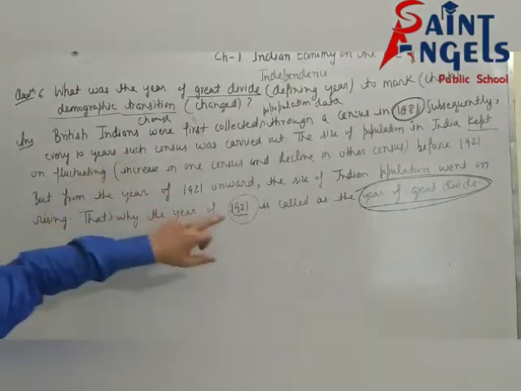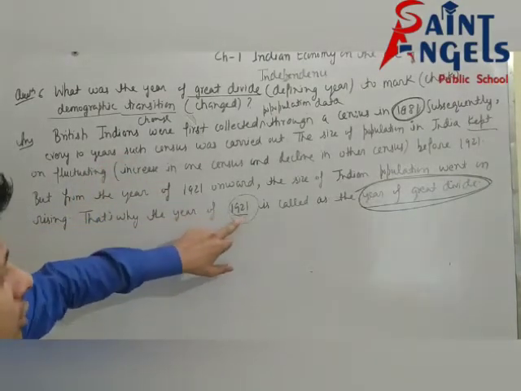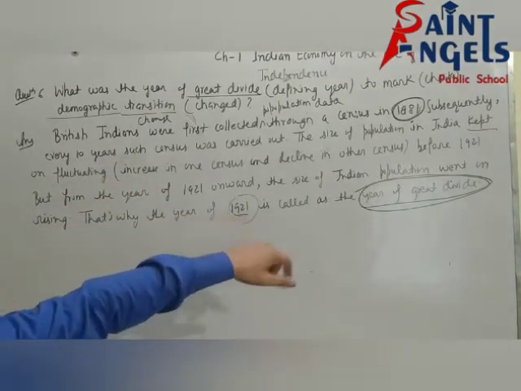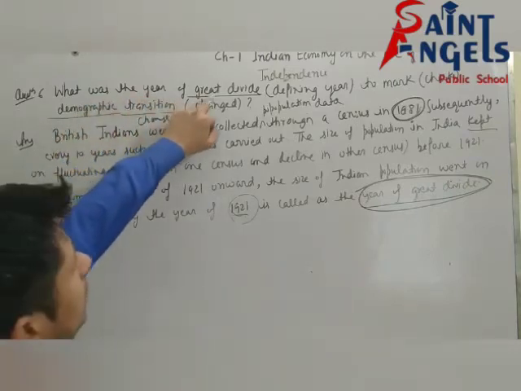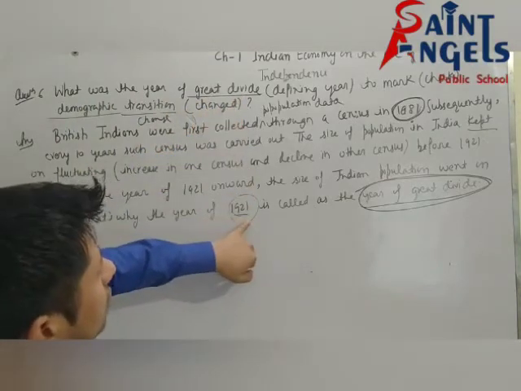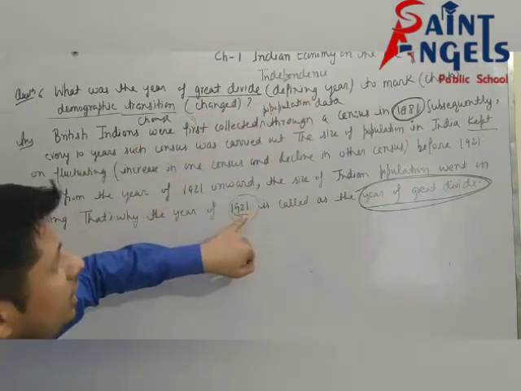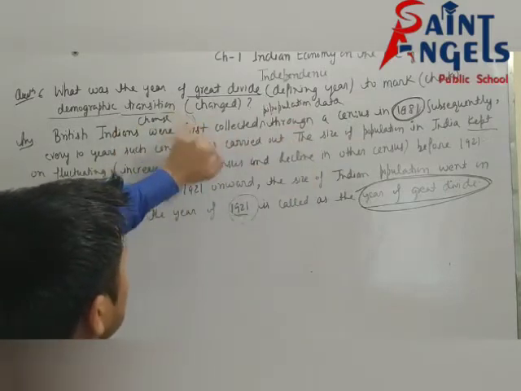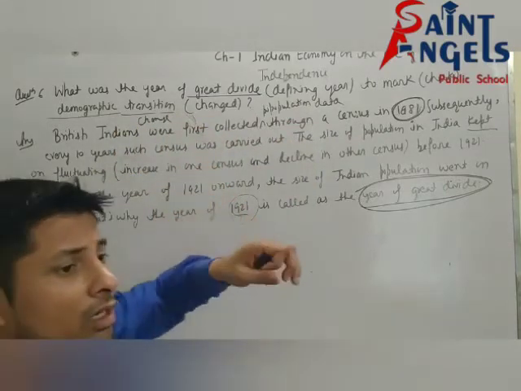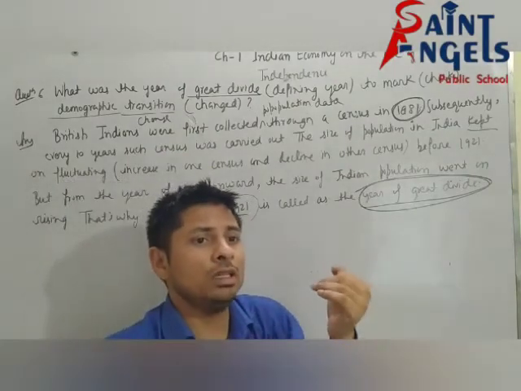So I hope all of you have understood why 1921 is called the year of great divide. I hope you have understood this question. What was the year of great divide? 1921, the defining year to check demographic transition, meaning change. You know that. How will you explain this?